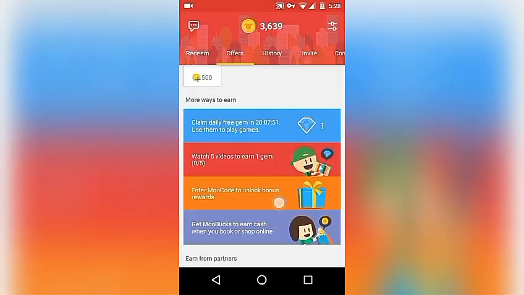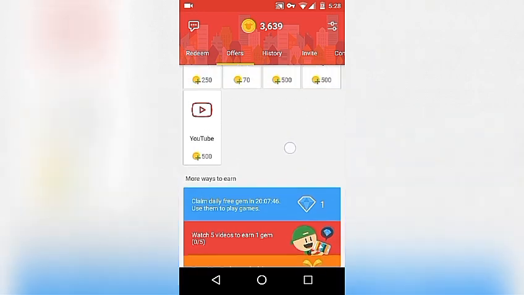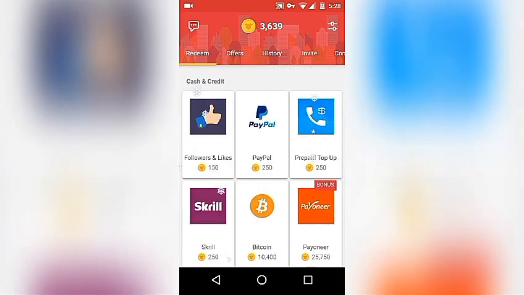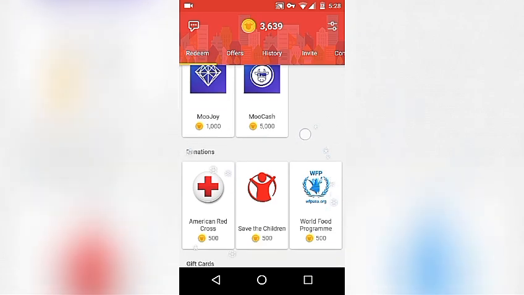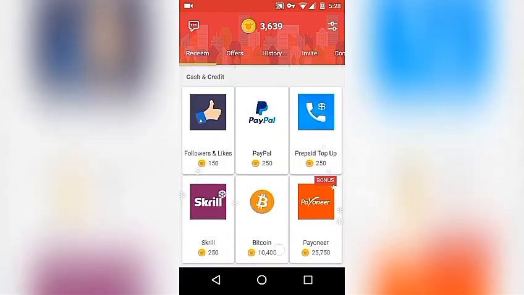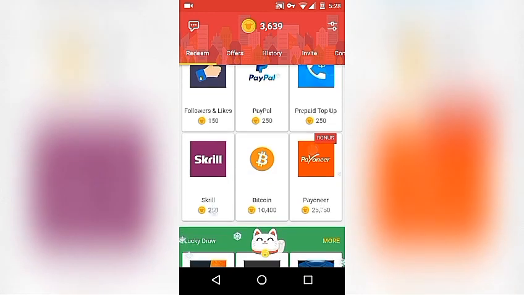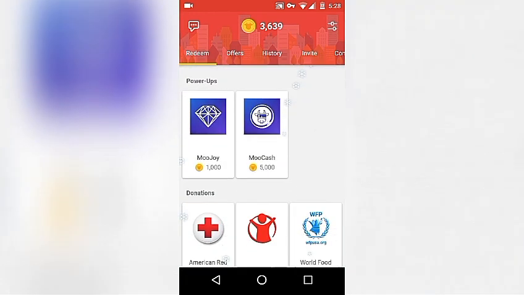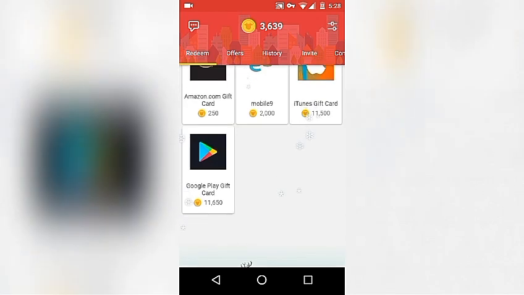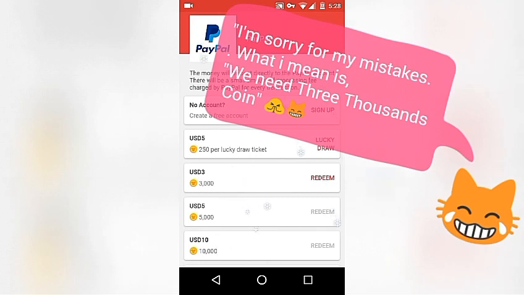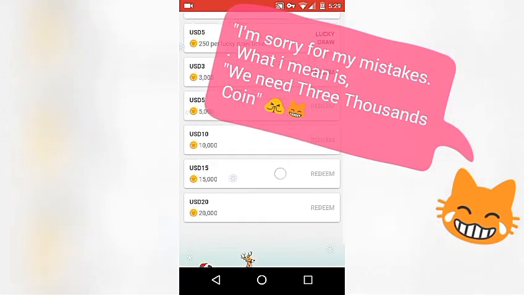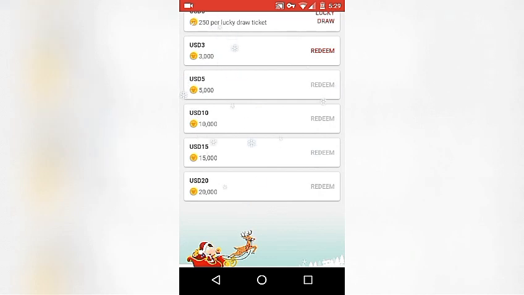Okay, if you already have enough coin, you can redeem it for many exciting rewards. Here in Moocash, you can redeem with so many rewards. You can redeem with PayPal cash, with Skrill or Bitcoin on Payoneer, and also with a Google Play gift card, which is pretty amazing. If you open PayPal right here, you only need 300 coin and you can get $3. So if you have 10,000 coin, you can get $10, and that's pretty cool.